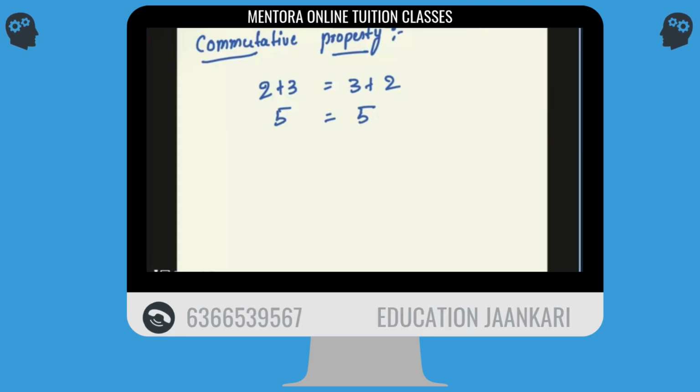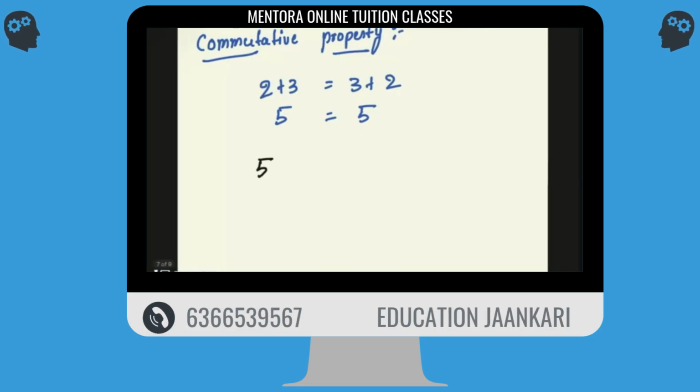We'll use the same strategy in rationals. Can you tell me two rational numbers? 5 and 4. Okay. Let's not take it in that form. We'll take it in the form of P by Q. 5 upon 6. Okay.